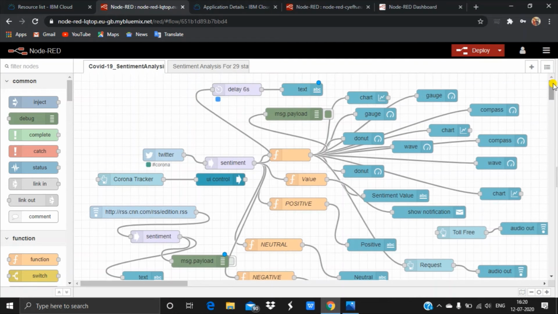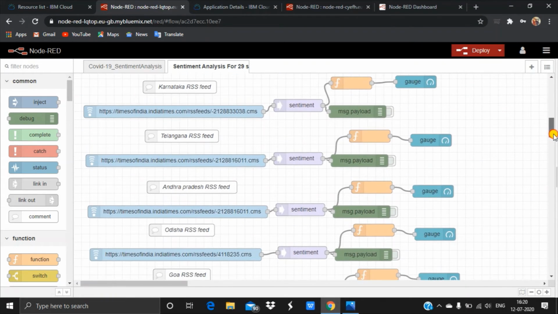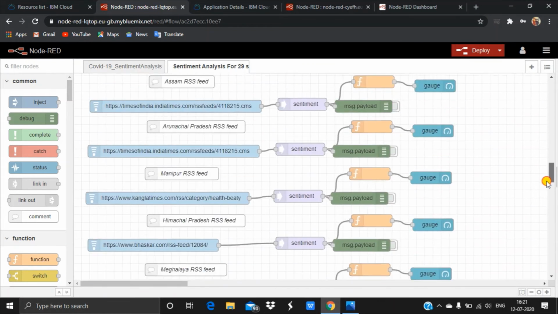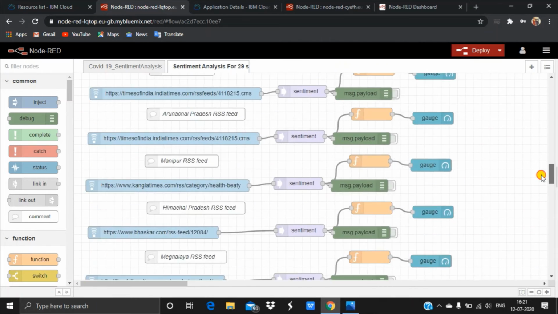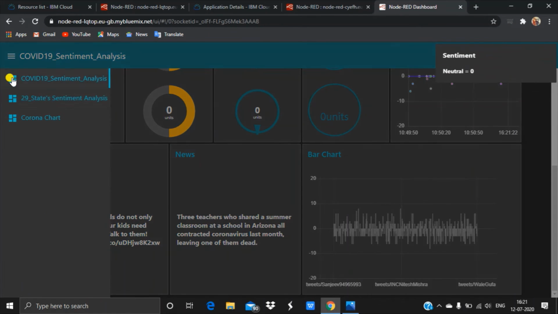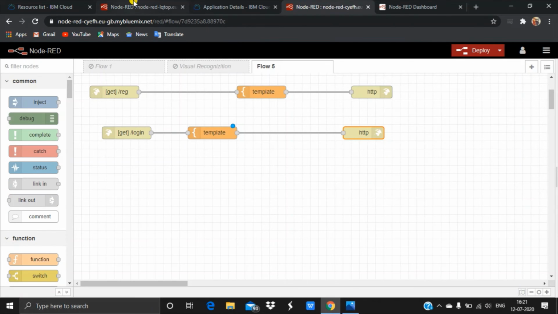Next, if we go into the sentiment analysis for 29 states, this is the place where I have created it. I got the 29 RSS feed links plus 3 Union Territories links from the internet to get the sentiment values. I have used the 29 RSS feeds to get the sentiment analysis for 29 states, and also used the sentiment here and the gauge, which you can see here, which is the output for this flow.